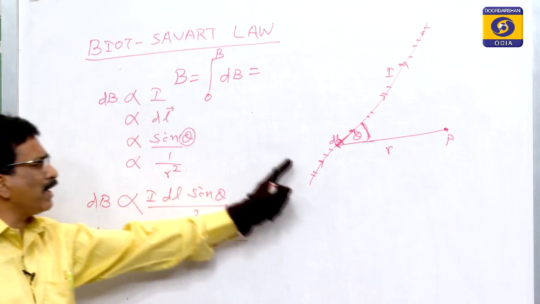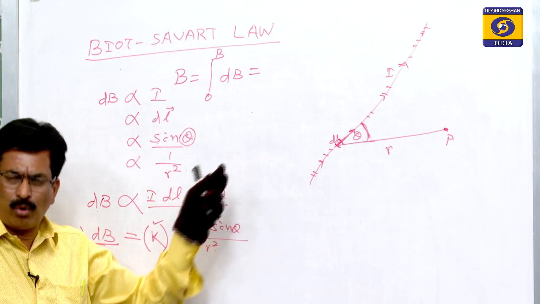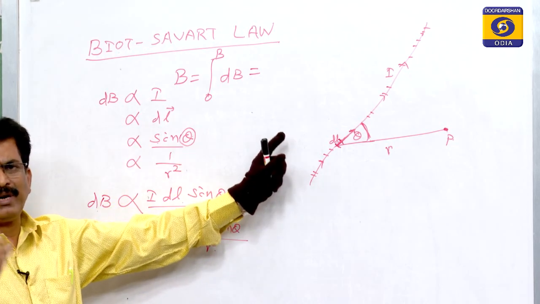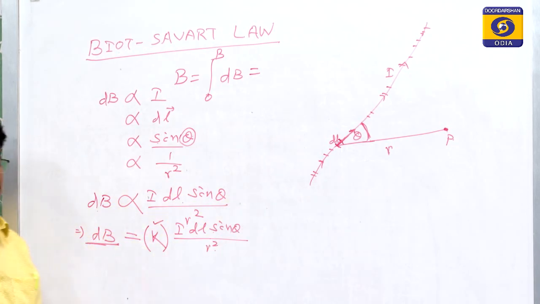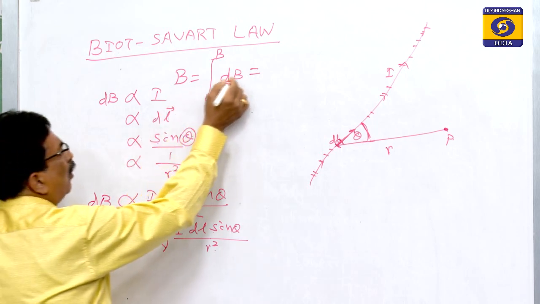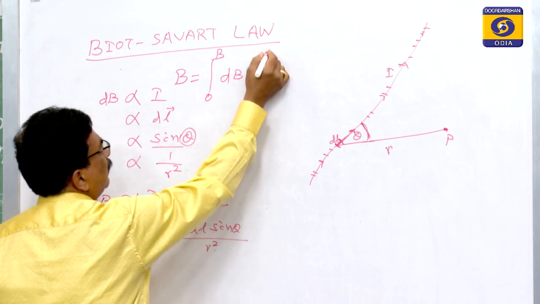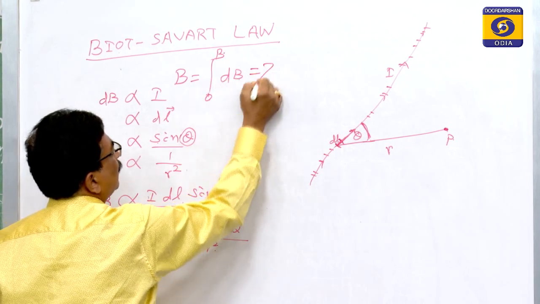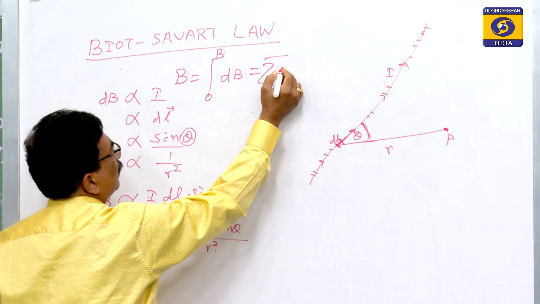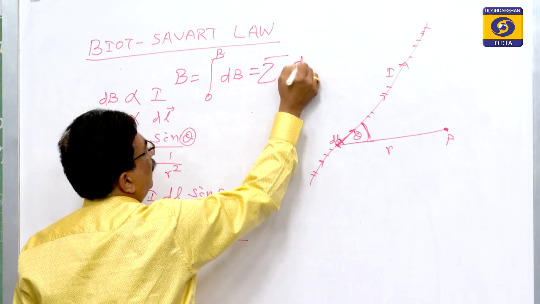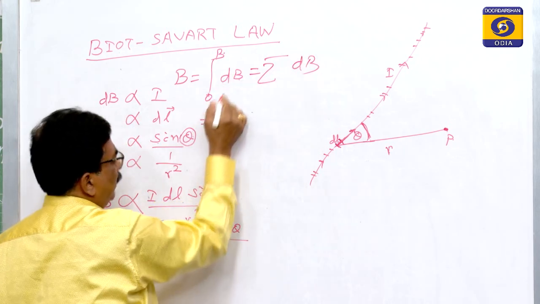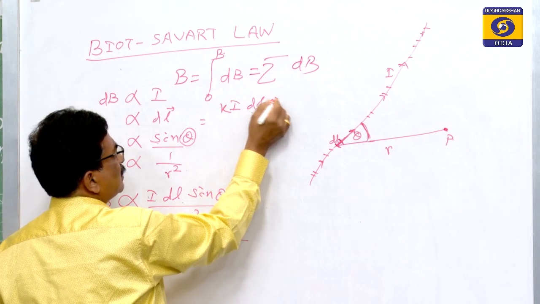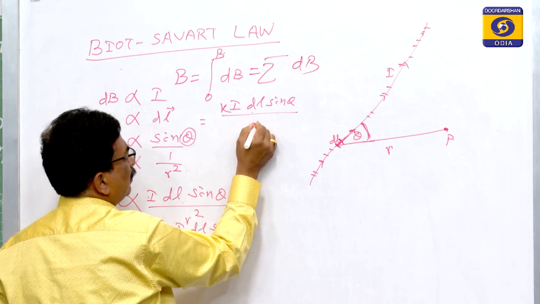The total magnetic induction due to the whole length L cannot be determined directly until you find its small portion. So we integrate dB from 0 to B, or you can say summation of that dB. dB equals k I dl sin theta by r square.